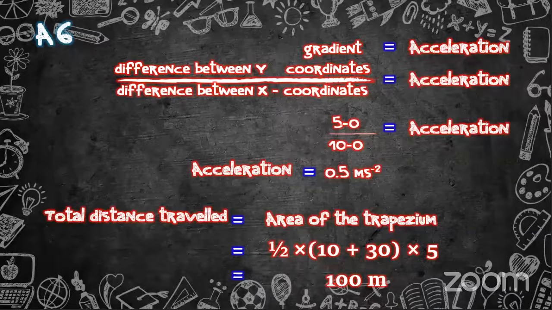What is the part you can't understand? You have to specify, because if you can't understand the mathematics part, if you don't know the area of the trapezium, then you can't do this question.